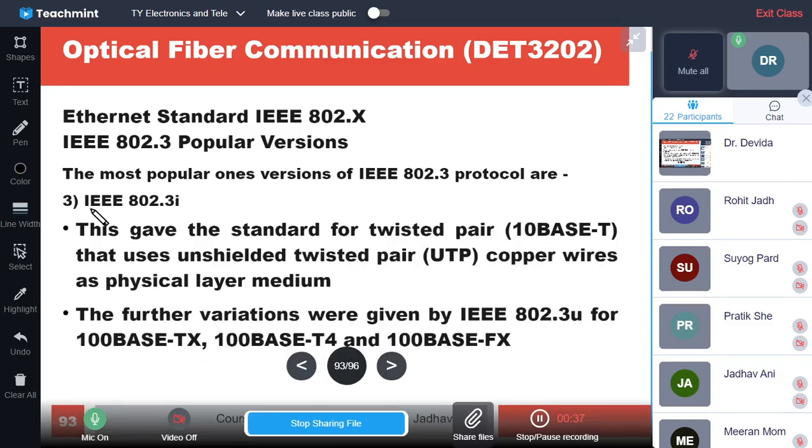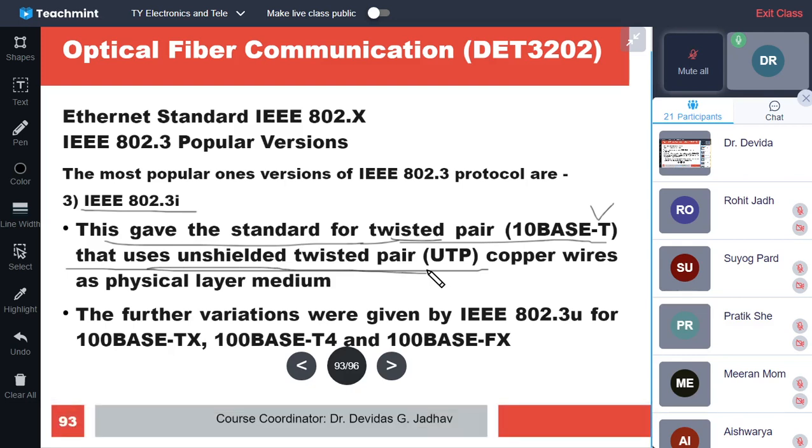Then IEEE 802.3i gave the standard for the twisted pair, 10 base T. T is for twisted pair, and that uses unshielded twisted pair. Just unlike the coaxial, the shielding is not there. Coaxial has shielding, isn't it?